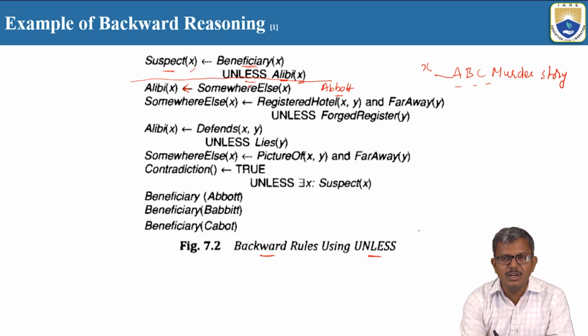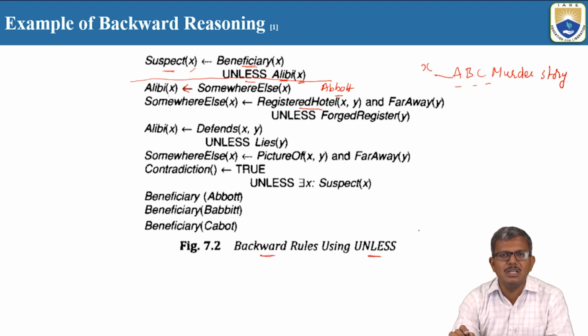What kind of evidence is it? It is the registered hotel. According to the story, Abbott says that during the time of the crime, he was in a hotel where his name is registered in the hotel's records. So the alibi Abbott is giving is the registered hotel. X is Abbott, and Y is the hotel.